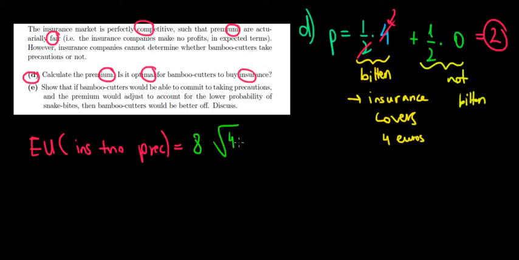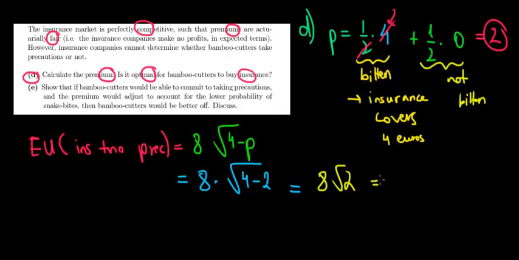8 times square root of 4 minus p. Now, with the premium in mind that we calculated, what is that number? Well, we would have 8 times square root of 4 minus 2. So that would be equal to 8 times square root of 2, and 8 times square root of 2 is equal to 11.3. So that's equal to 11.3 euros worth of utility. Now, is it optimal to buy the insurance?